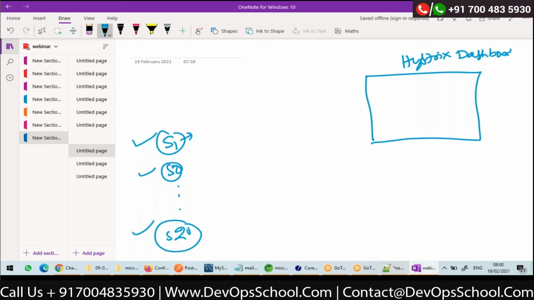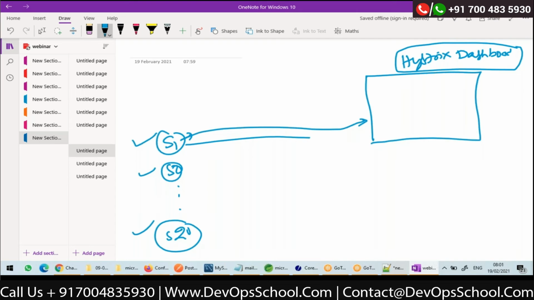Now, the Hystrix dashboard is a separate application which we need to start. Somehow, if the metrics in your microservices can come here, then it can display them in the dashboard. Now the question is, how can the metrics of these microservice instances, metrics meaning failure count, success count, etc., all the counters, thread pools, and status of circuit, somehow be sent to the dashboard? Then only it can show it in graphical view.